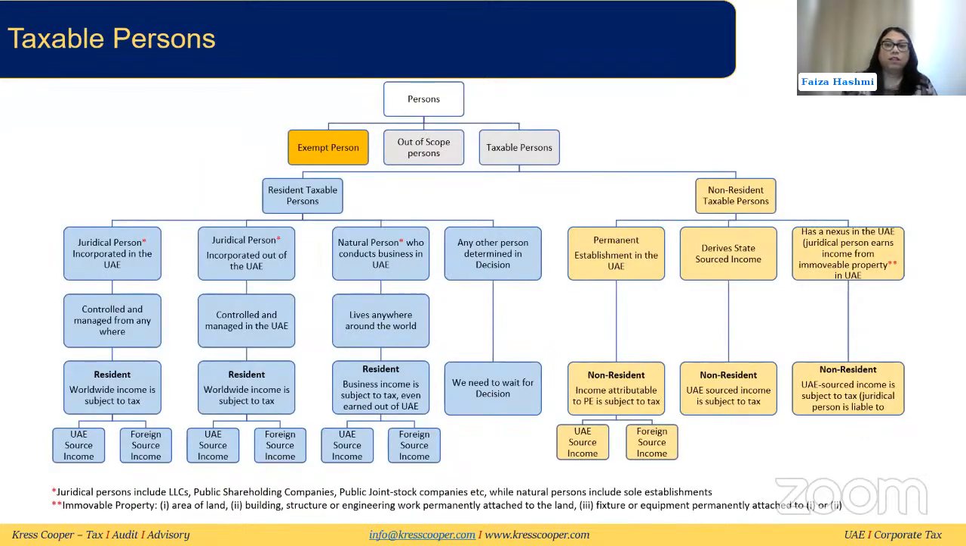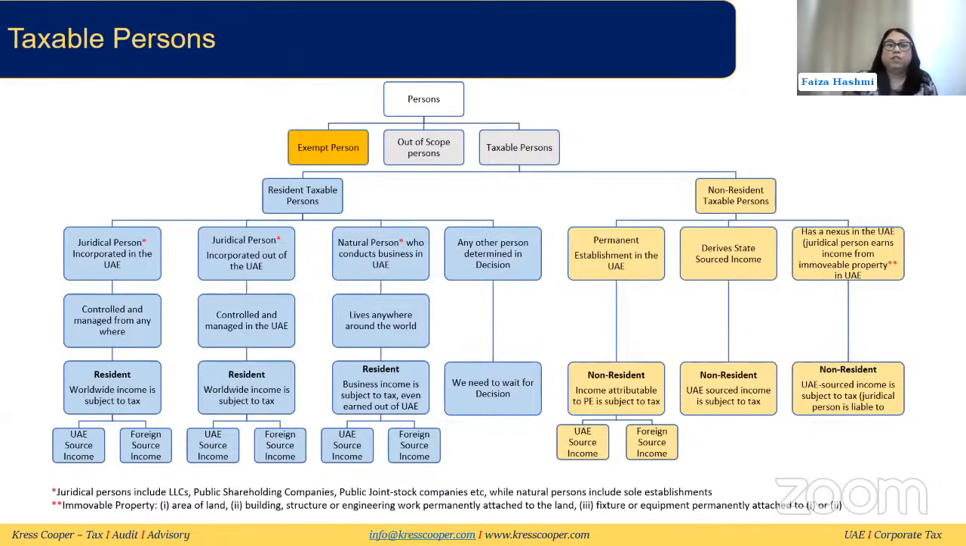If we look at the larger picture, we said that exempt persons are there, out of scope person, taxable person. Taxable persons are of two kinds, resident taxable person or non-resident taxable person. Now, resident taxable person, if it is a juridical person who is incorporated in the UAE, then wherever they are controlled and managed from, if they are incorporated under the laws of the UAE, they will be resident for UAE tax purposes, and their worldwide income, the UAE source income or the foreign source income, both will be subject to tax here in the UAE.